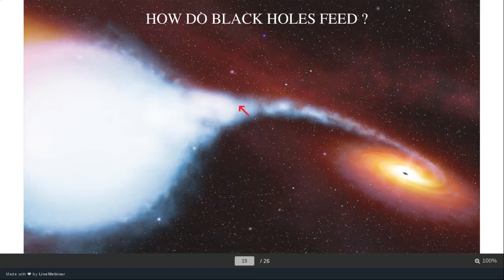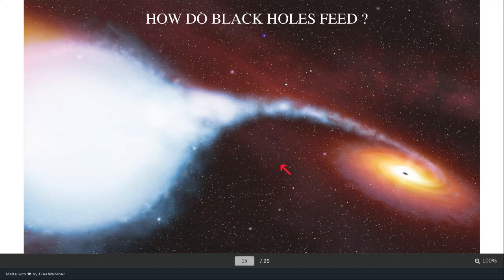Now, how do black holes feed? This is a photo of the Cygnus X-1 black hole, and this is a star orbiting it. So basically, it is a binary system. It's not a real photo; it is a simulation, but it will help you understand how black holes feed on neighboring stars.